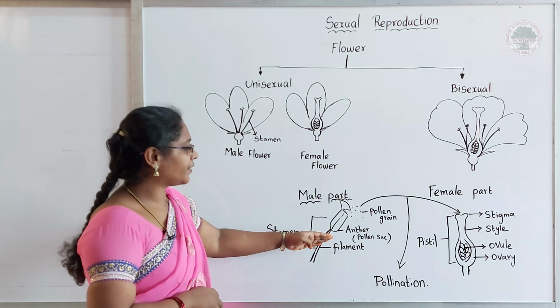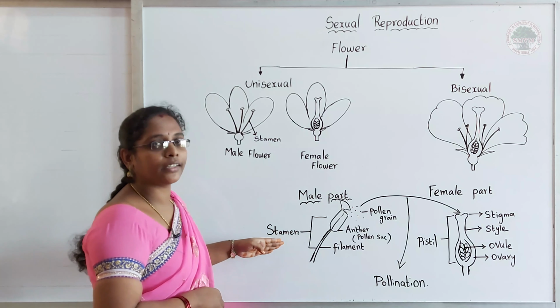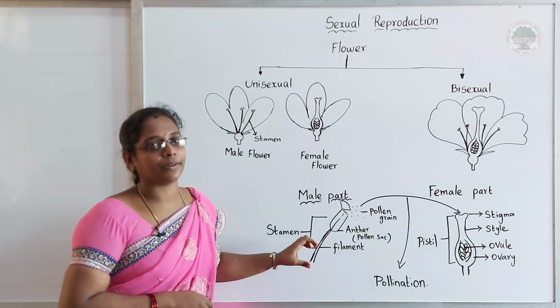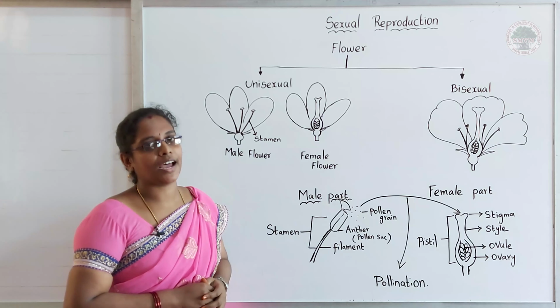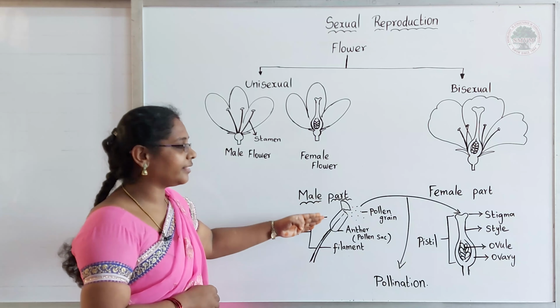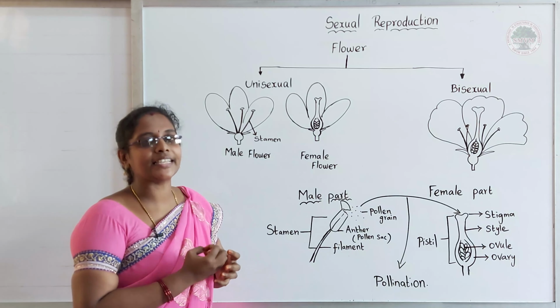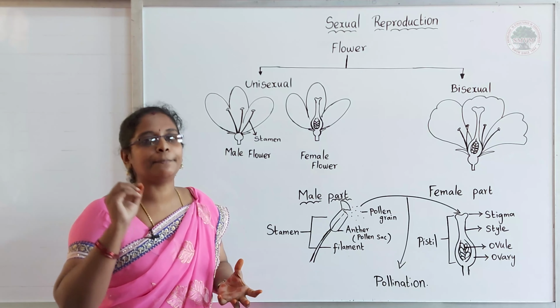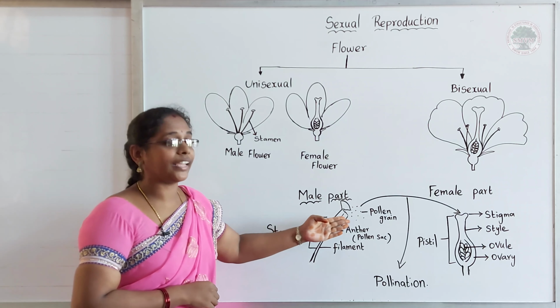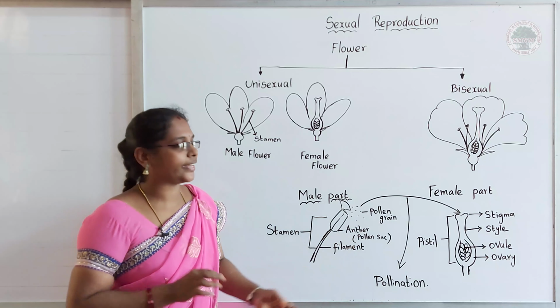This anther and filament are collectively called the stamen. Now the stamen is the male part of the flower. When this anther matures, it bursts out and releases the very fine pollen dust, or else we can call that pollen grains.